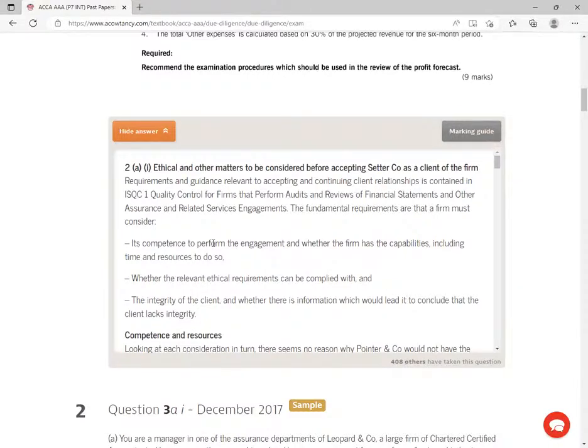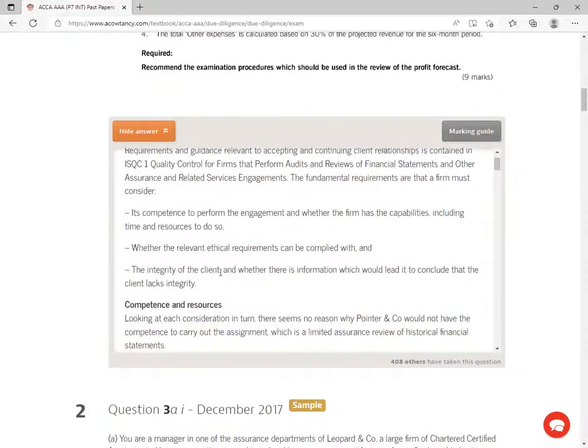Whether the relevant ethical requirements can be complied with. And then number 3, the integrity of the client, and whether there is information which would lead to conclude that the client lacks what here? Integrity. So, ladies and gentlemen, from this quality control committee, you are required always to observe 3 things that if I were you, I will never forget.